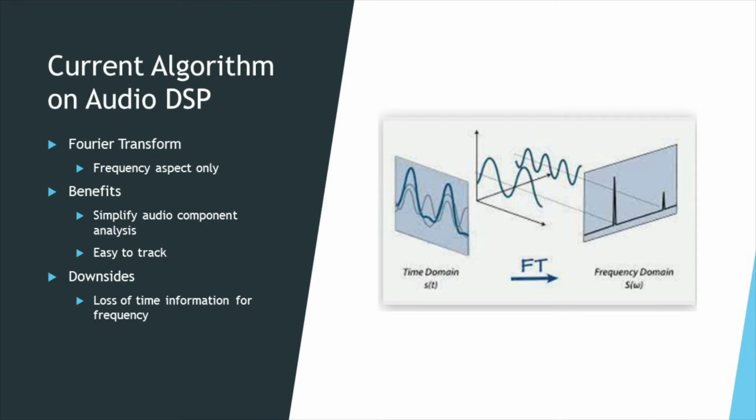This flaw prevents the Fourier transform from being successfully applied in many applications in which both frequency and time information need to be considered. Those applications include radar detection or music component analysis, where both the frequency of the object and its time matter. Therefore, an algorithm that allows us to analyze both the frequency and time components is important for better processing of audio signals. The Gabor transform, in this case, is a very decent candidate to perform this task.